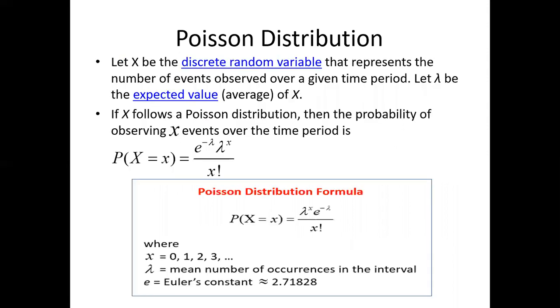Let capital X be the discrete random variable that represents the number of events observed over a given time period.